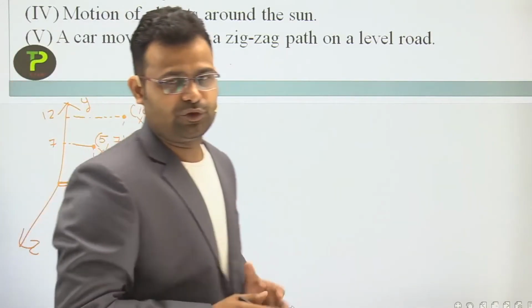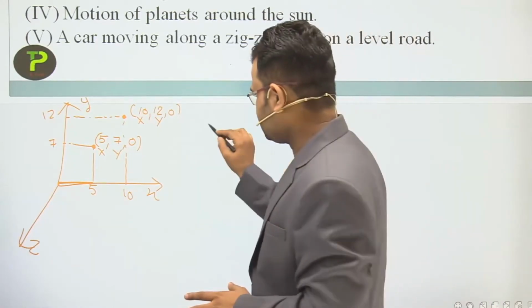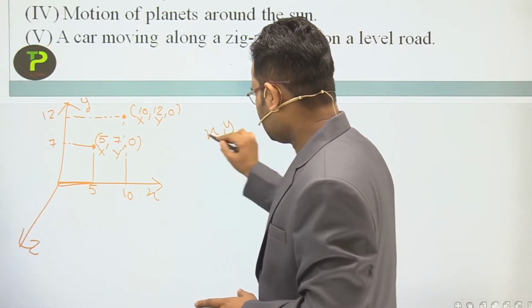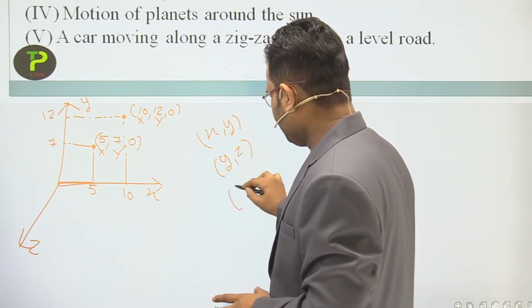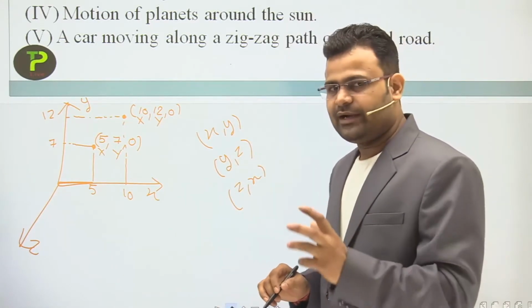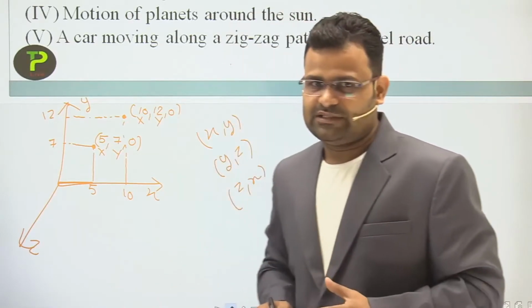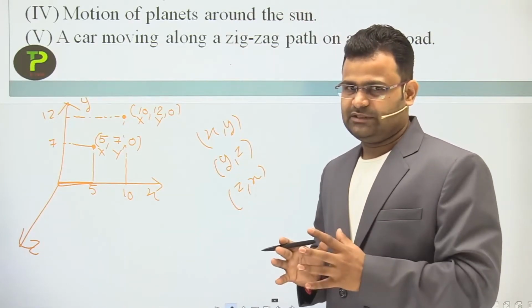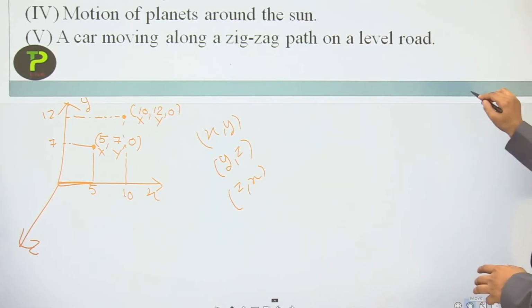We require two coordinates, any two of three. It may be x comma y, y comma z, or z comma x, any two. If we require any two coordinates to show the position of an object, then we can say it is a two dimension motion.